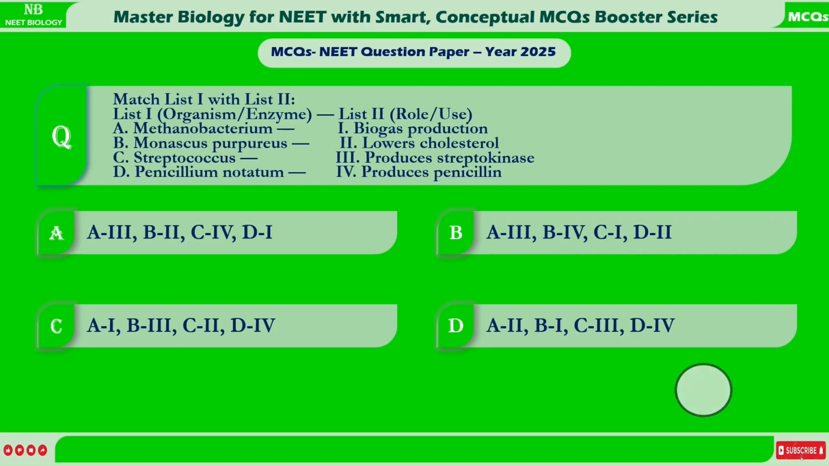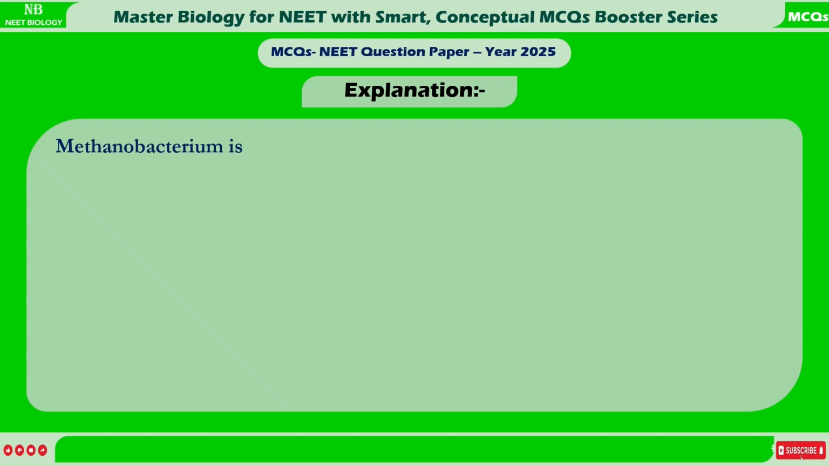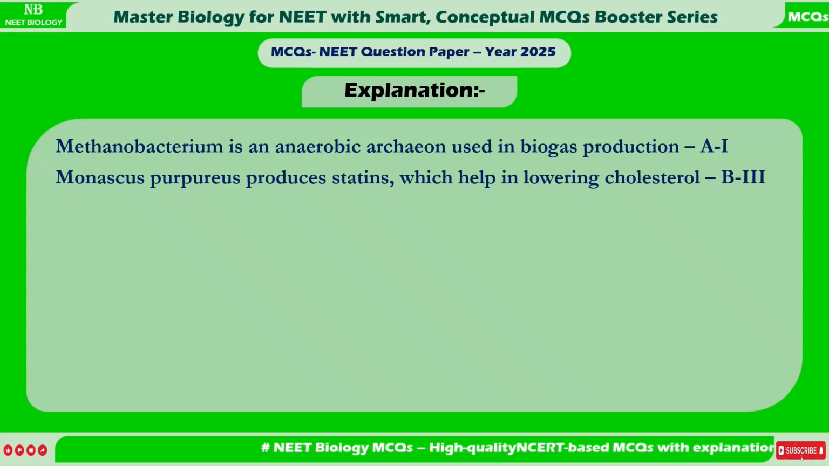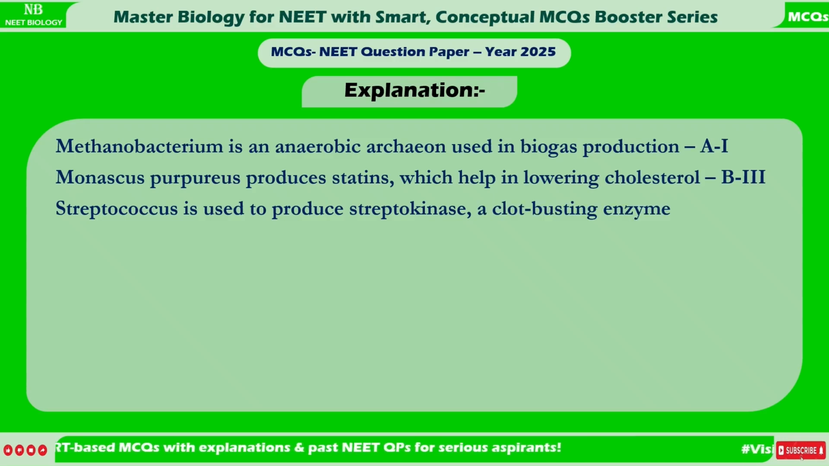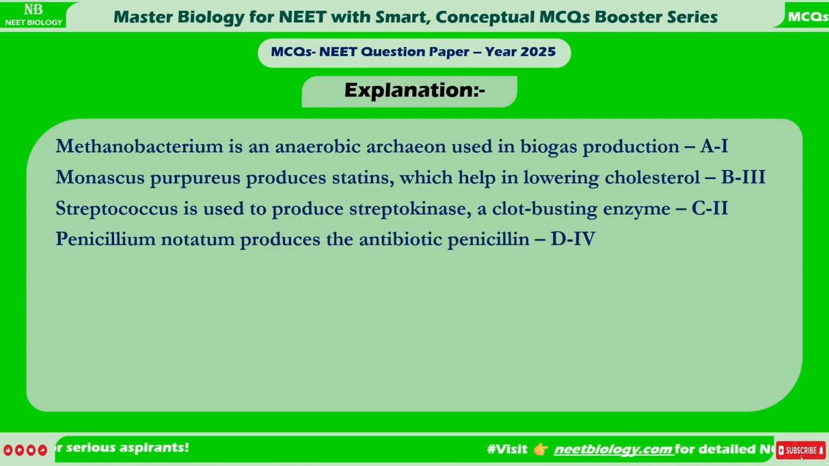Correct answer is C. A1, B3, C2, D4. Explanation. Methanobacterium is an anaerobic archaeon used in biogas production, A1. Monascus purpureus produces statins, which help in lowering cholesterol, B3. Streptococcus is used to produce streptokinase, a clot-busting enzyme, C2. Penicillium notatum produces the antibiotic penicillin, D4.